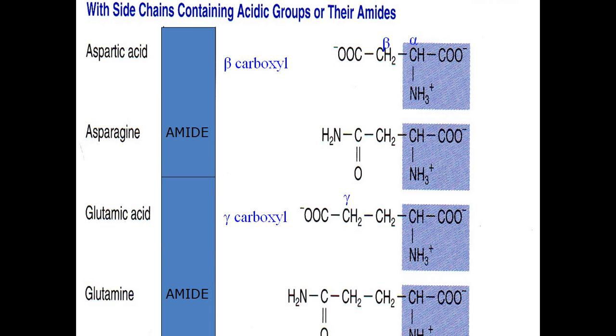And its amide form: the COOH reacts with an amino group and becomes an amide, which is called asparagine. Aspartic acid is an acidic amino acid and its amide form is asparagine. Similarly, glutamic acid is an acidic amino acid and its amide form is called glutamine. So, amino acids with acidic groups and their amides: examples are aspartic acid and asparagine, glutamic acid and glutamine.